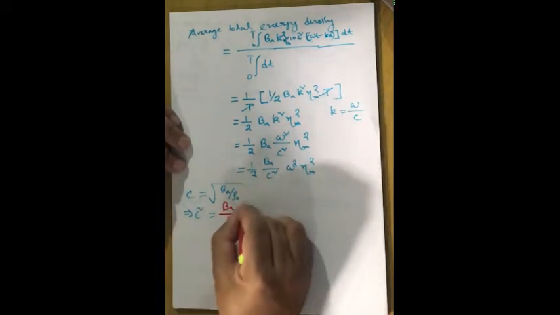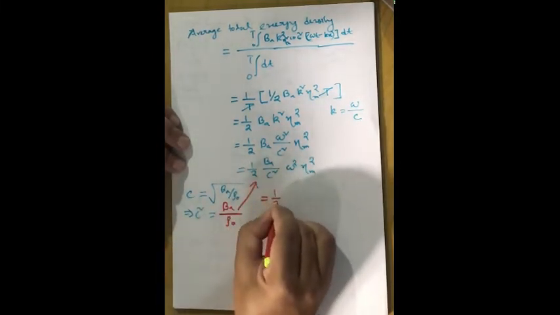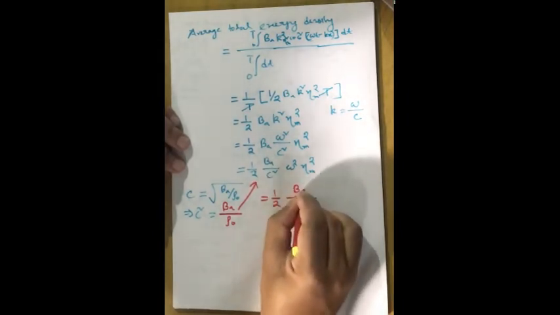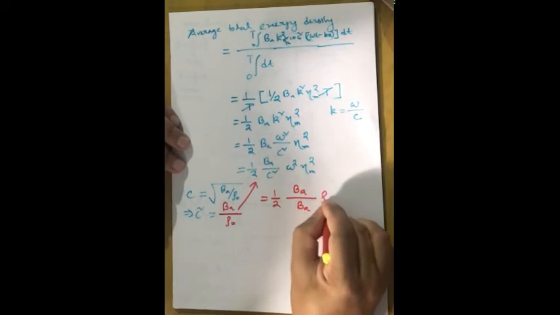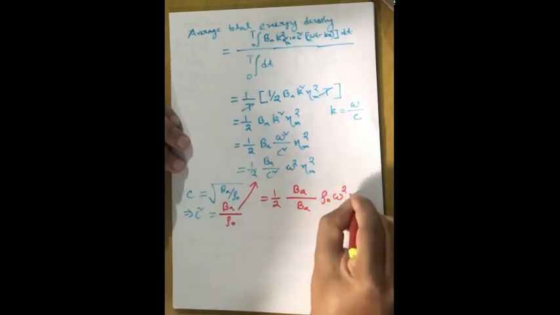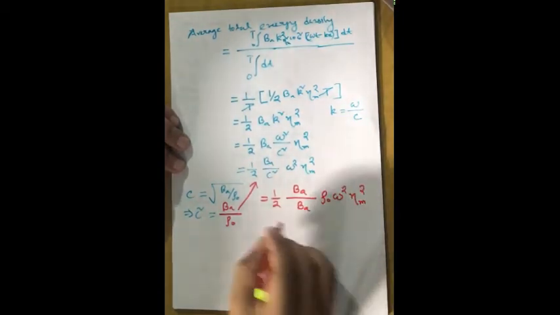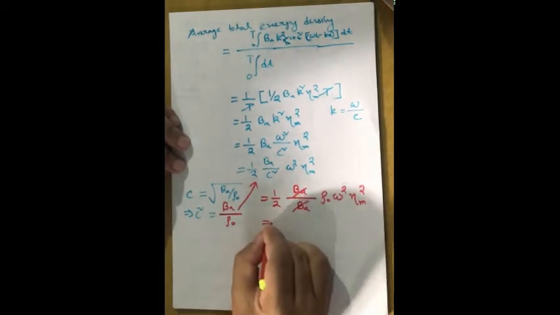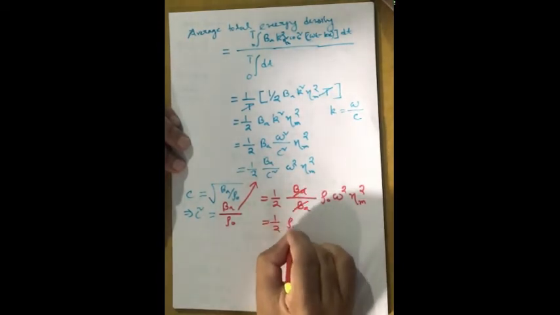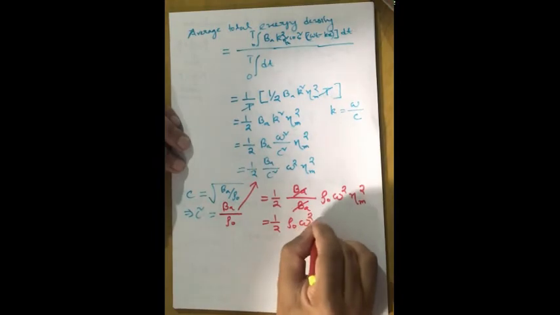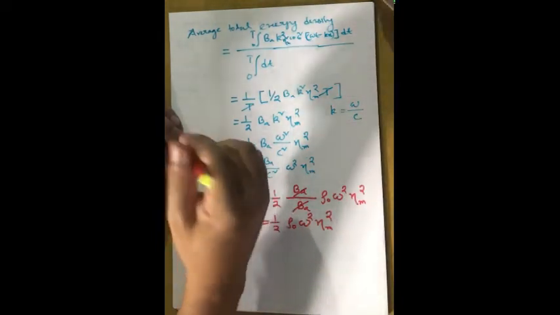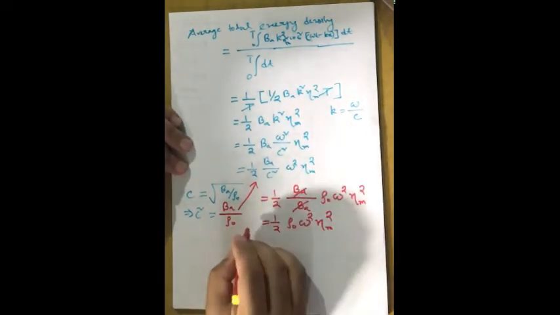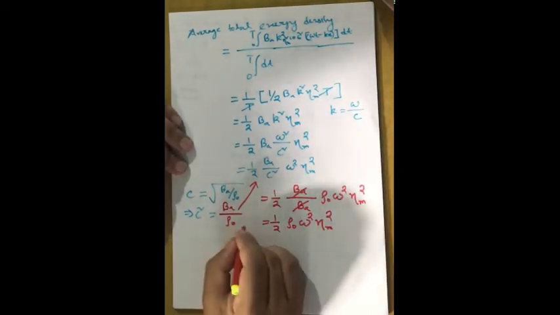If we put this value here, in place of c square we write BA by rho naught, so we get half into BA by (BA by rho naught) omega square into eta m square. BA gets cancelled out, so it is half into rho naught omega square into eta m square. This is the value of total average energy density.